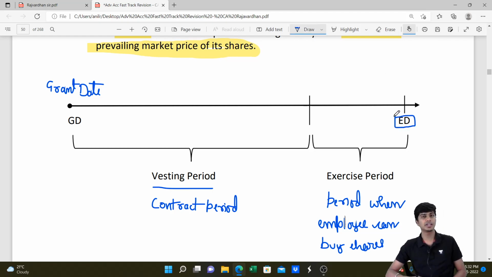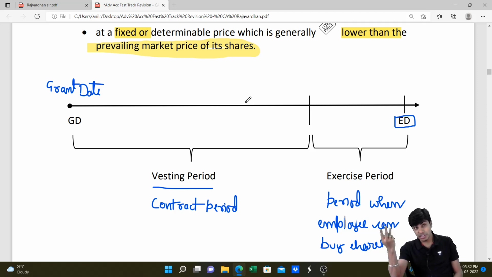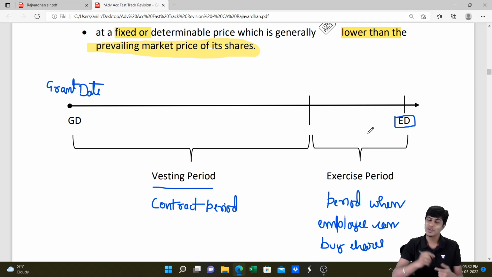So these are the important dates. We are going to learn what entry to pass on this date, and what entry to pass during the vesting period. If the accounting period ends during the vesting period, meaning the vesting period stretches over more than one accounting period, say 2 or 3 years, how to do the accounting entries during that time. Also what entry to do at the time of the exercise date, what to do if the shares are not exercised by the employee, and what entry to do if they are exercised. We're going to learn both points in this session.